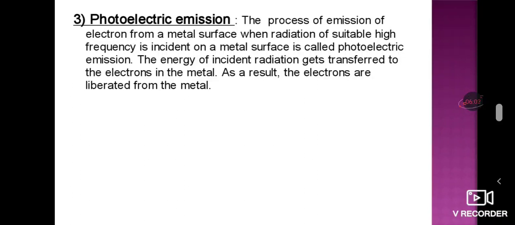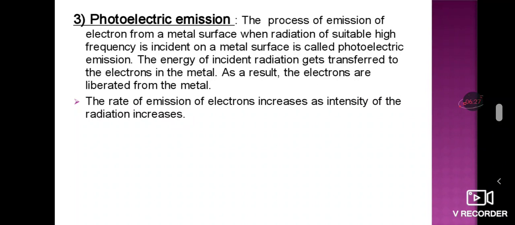Whenever a suitable high frequency radiation falls on the metal surface, electrons are liberated from it, and the energy of the incident radiation gets transferred to the electrons in the metal. As a result, the electrons are liberated from the metal surface.